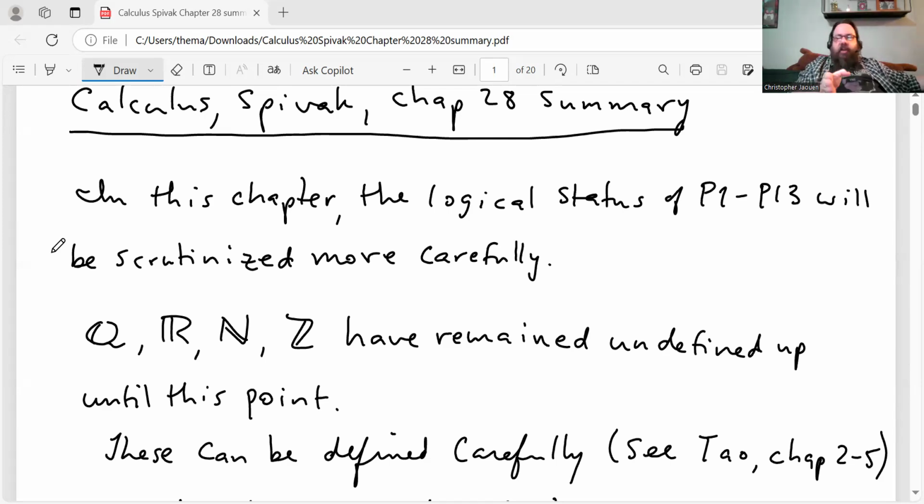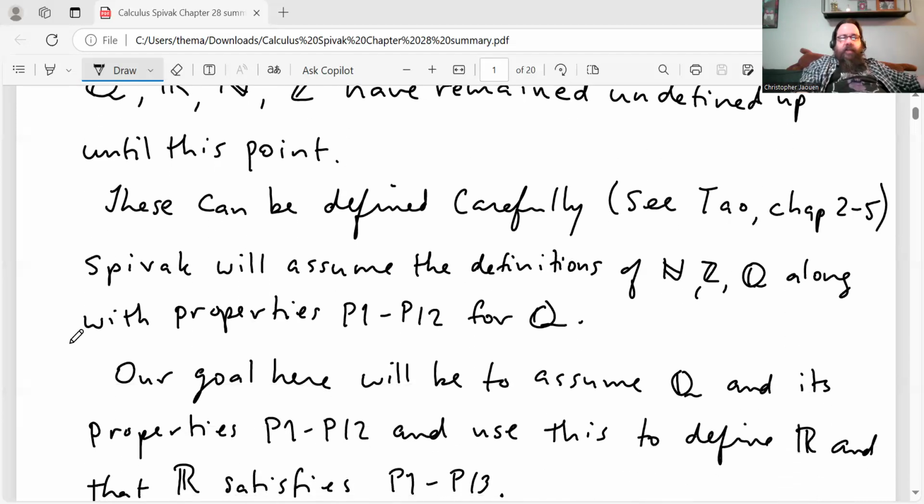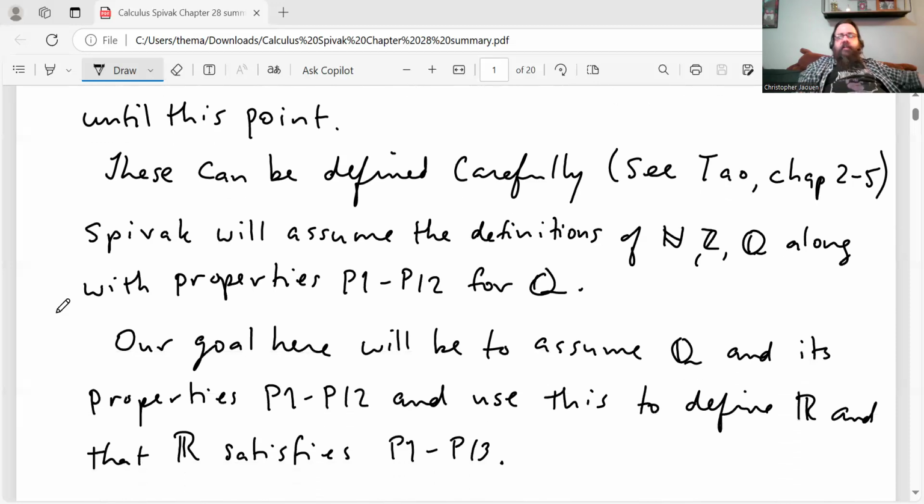In this chapter, the logical status of the properties P1 through P13, which have been discussed in Spivak's book in previous chapters, is examined. We've talked about properties P1 through P13 in Spivak's book already, but we want to scrutinize them more carefully here. The rationals, the real numbers, the natural numbers, and the integers have remained undefined up until this point in Spivak. Again, we constructed all those things already formally in Tao. So these can be defined carefully, and you can see my playlist in the description for Tao. Spivak will assume the definition of the natural numbers, the integers, and the rationals, along with properties P1 through P12 for the rationals.